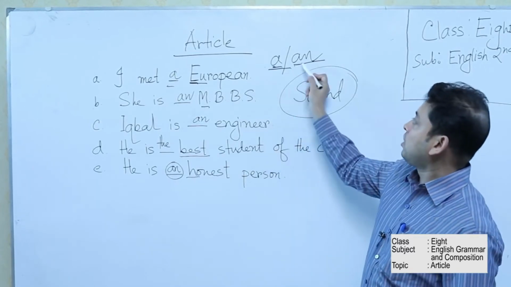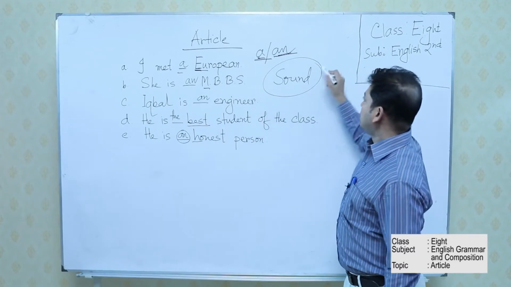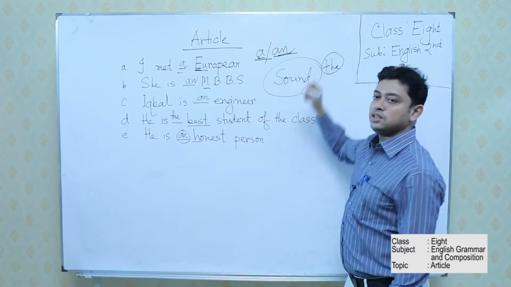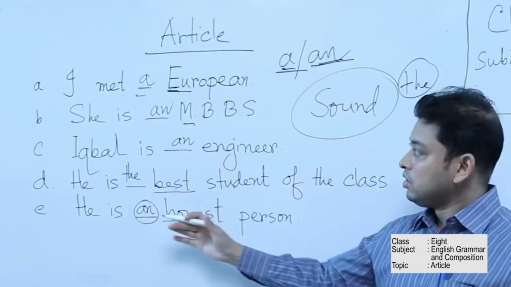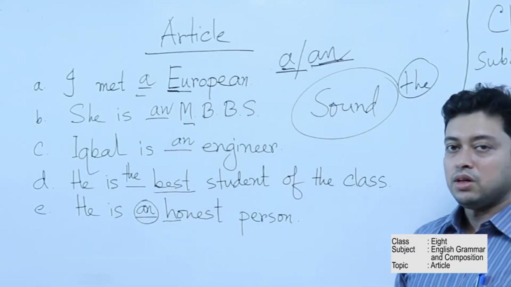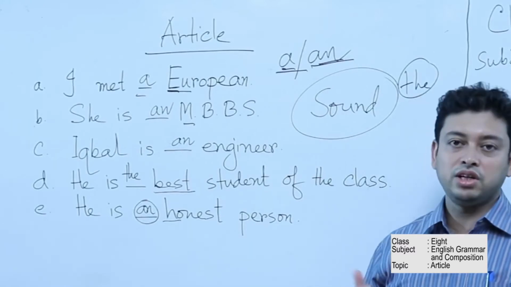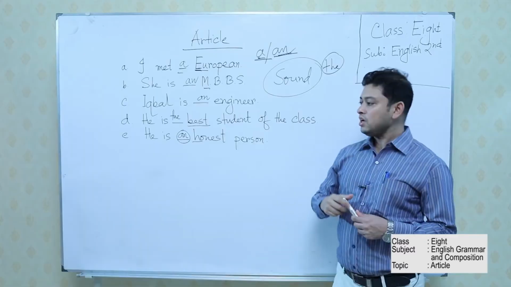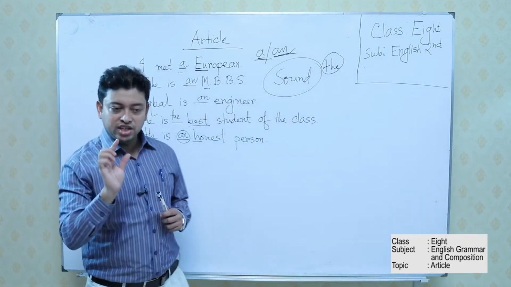So we know that A or AN is the indefinite article. We know that THE is the definite article, and we have discussed 5 rules. From these 5 examples, we have revised some rules which are very important and comparatively easy. Dear students, today we are going to tell you something very important.